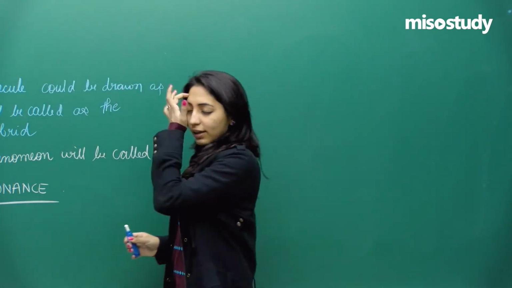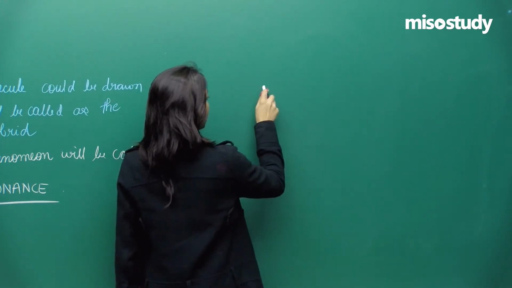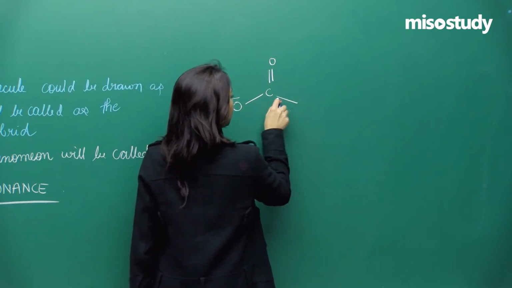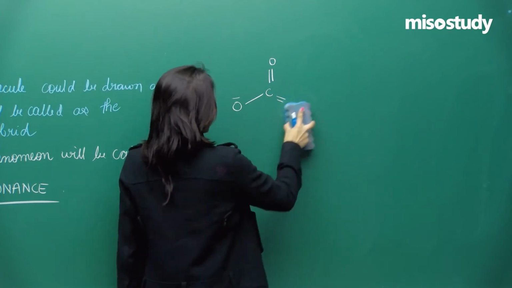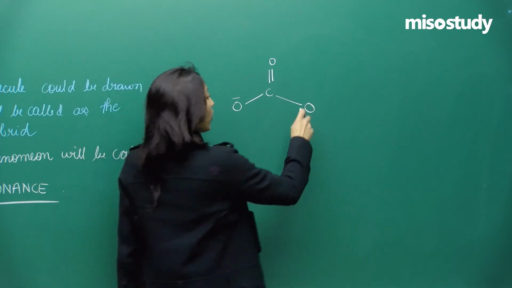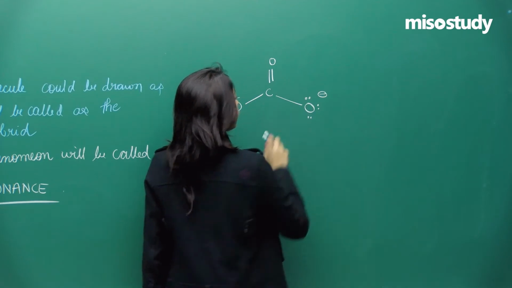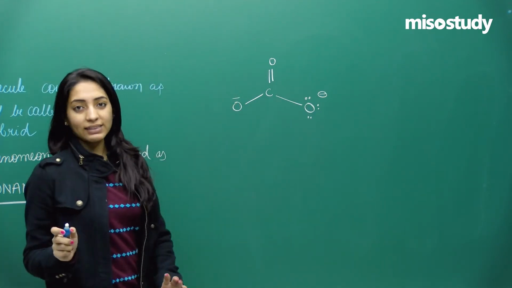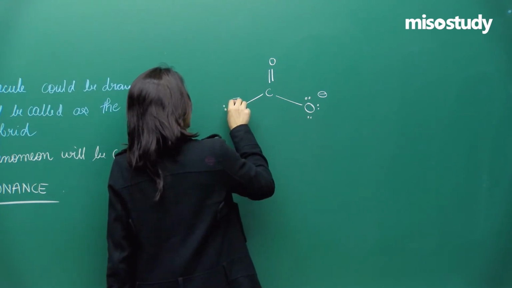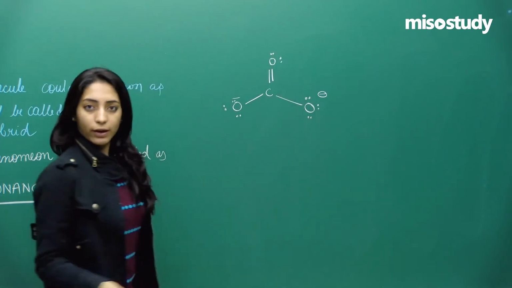For example, if I'm giving you a very general example, let us say of this particular molecule only, which is carbonate, okay. So whenever I will ask you to draw the structure, I will always be asking you to draw the dots as lone pairs. So this is mandatory while drawing the resonance structures. Always make sure that the octet completion you are showing is with respect to the dots and all, okay.